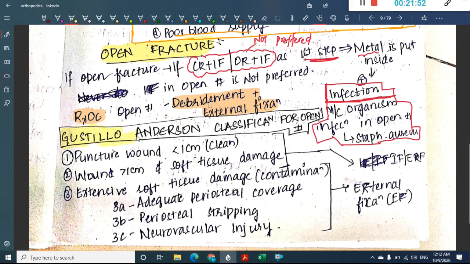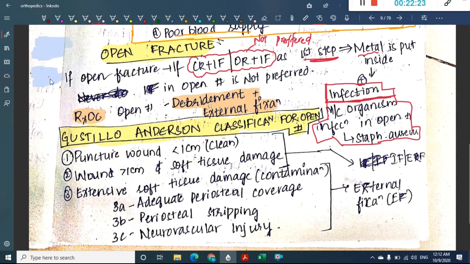Then let us learn the next classification, which is the Gustilo-Anderson classification for open fractures. What do you see in this classification of open fractures? It has three grades. I even have a diagram in the next slide, just a minute. First, I'll try to draw the wound here. If this is the wound, just think that this is the skin.